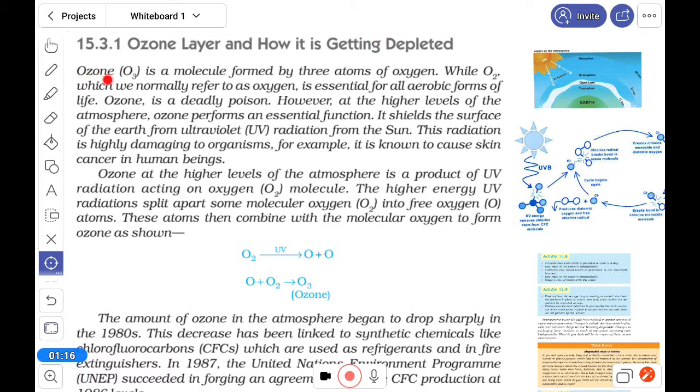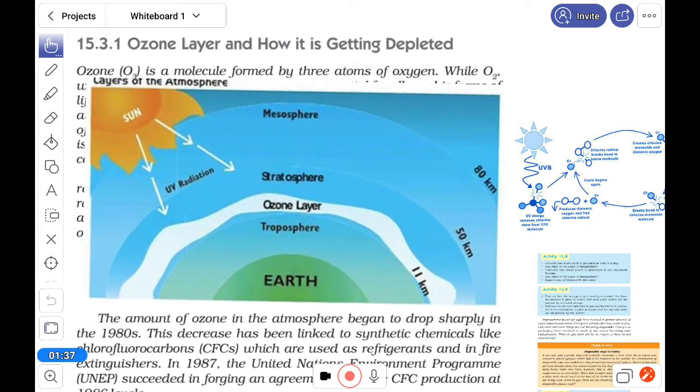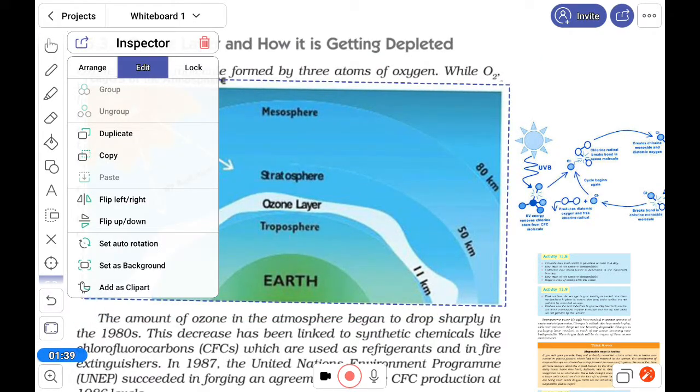So what is ozone? Ozone, O3. It is a gas, a molecule formed by three atoms of oxygen. What is the role of ozone? Ozone forms one layer. Look here.